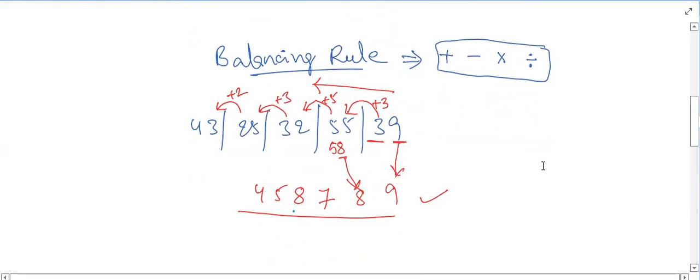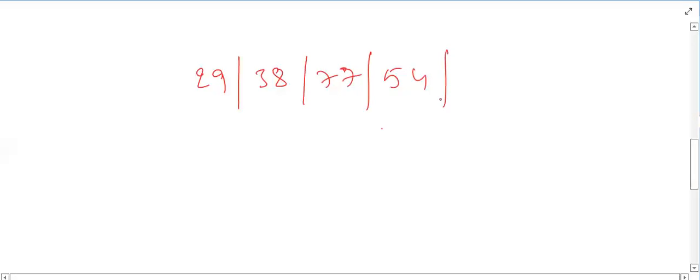Understood this one? Yes, sir. Okay, we'll do one more balancing with the numbers. What if the numbers are like this? Suppose 29, 38, 77, and then 54, 93. Okay. Tell me.